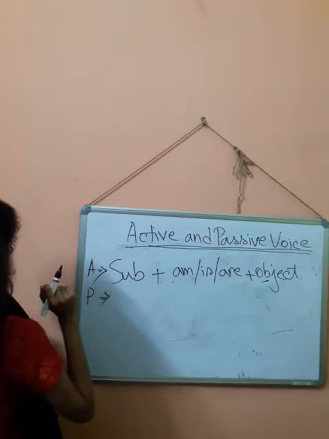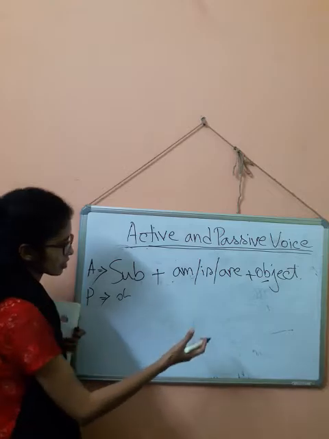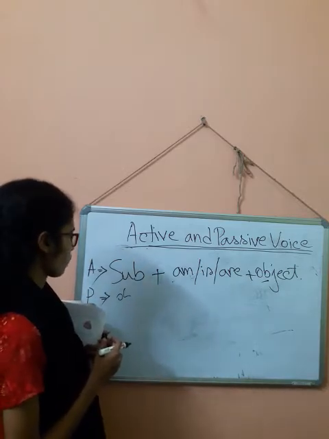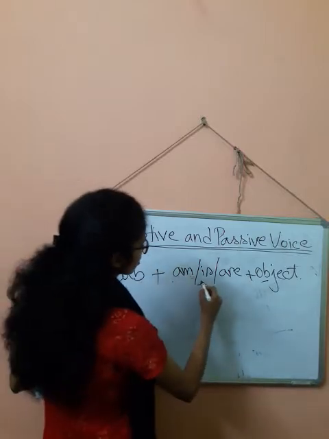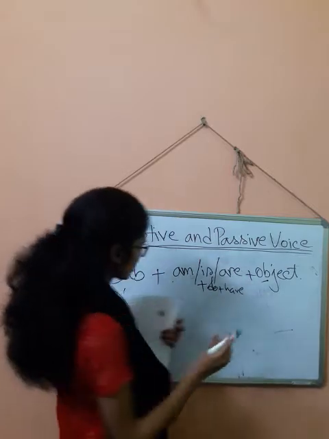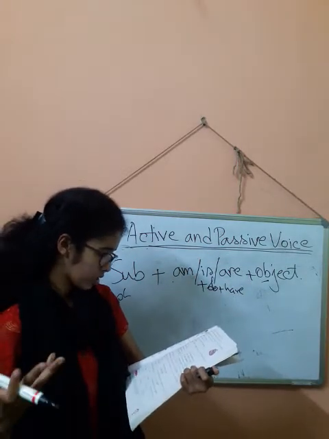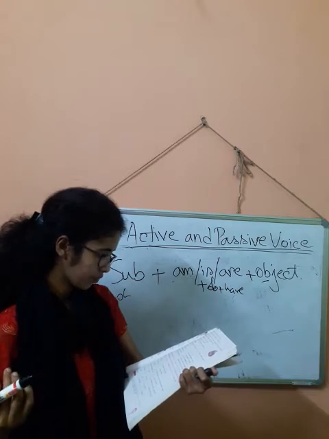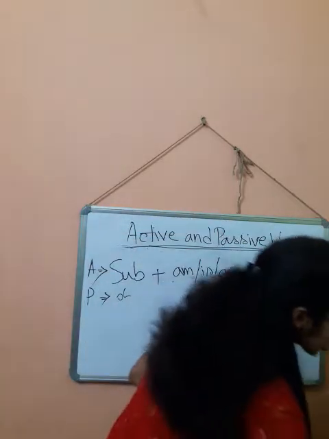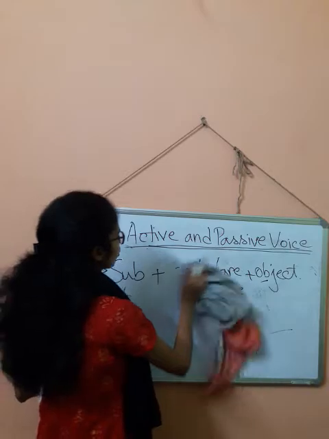They have written the object, I am not writing that object plus something, because here other things can be there. I don't know why they have not been mentioned. Wait a second, what has been mentioned in your book? Root form of the verb. Yes, right. They have mentioned it clearly. So I have mentioned there can be no, not am, is, are.